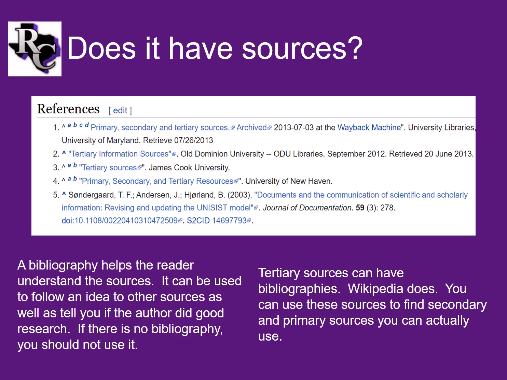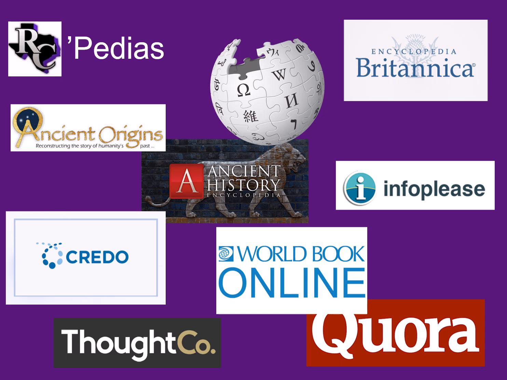The goal of a research project is not simply to list names and dates. You have to understand the topic you're writing on enough to reach conclusions and be able to justify those conclusions with evidence. That does not come from encyclopedia entries. Some sites that fit into this category are Wikipedia, ThoughtCo, New World Encyclopedia, Quora, Ancient History Encyclopedia.